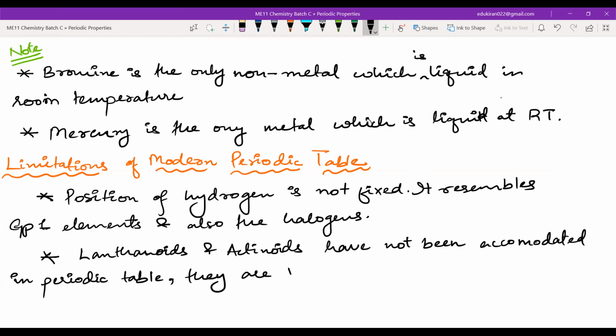They are placed separately below the main body.